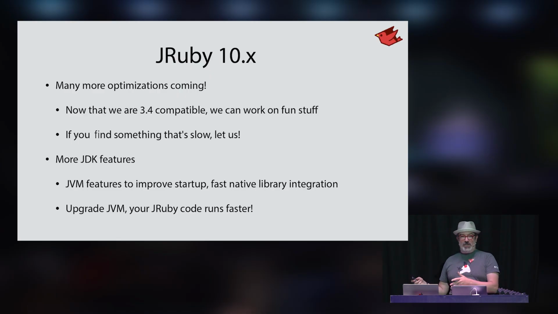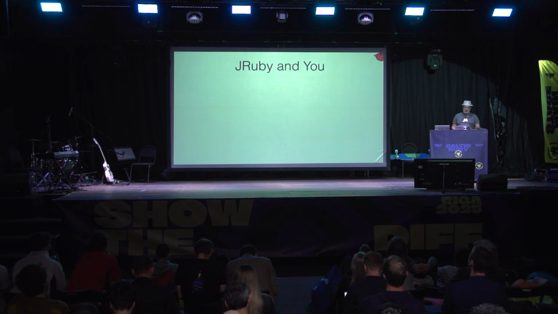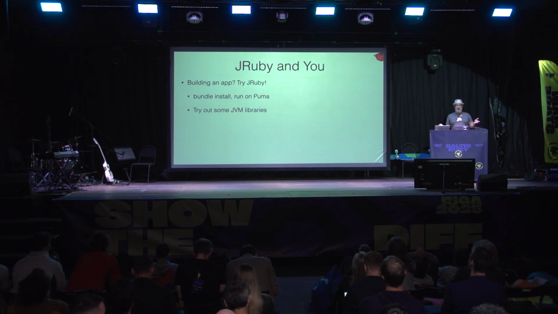There's fast integration with native libraries. So we can use FFI to call out to native libraries, and it'll optimize almost like it's calling just another Java library. And the JVM itself continues to get faster with every release. You upgrade your JVM, your application's probably going to be faster as a result, just by doing that simple process of upgrading. So JRuby and you, well, if you're building an application, try out JRuby.